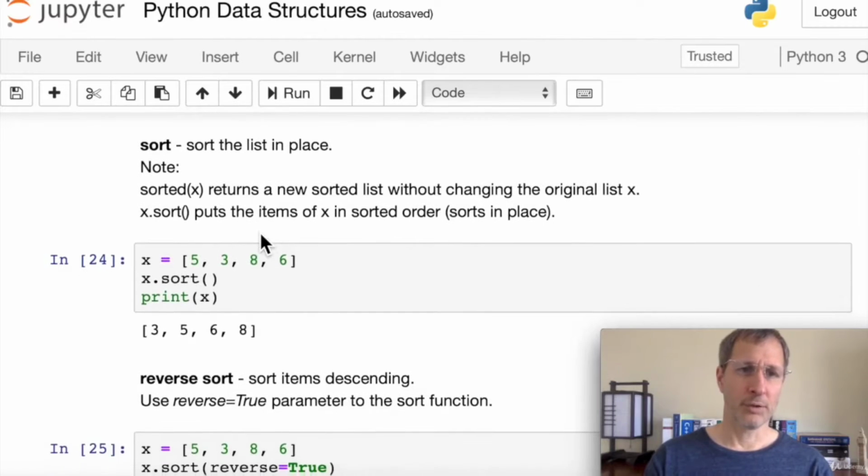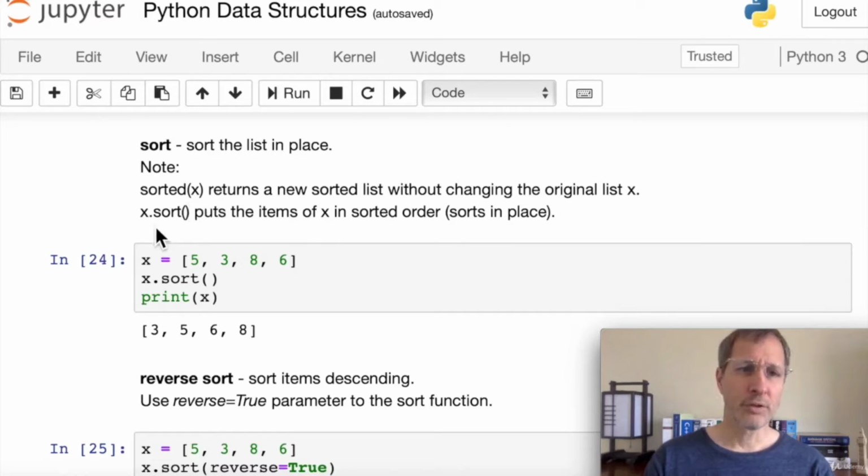And then we can apply the sort function to it, which is also an in-place sort. You should note that we can use sorted of x. These are Python functions. Sort, there are 2 different ones, and they're a little bit confusing here. Sort is an in-place sort. Sorted returns a new list, so it's not an in-place sort.